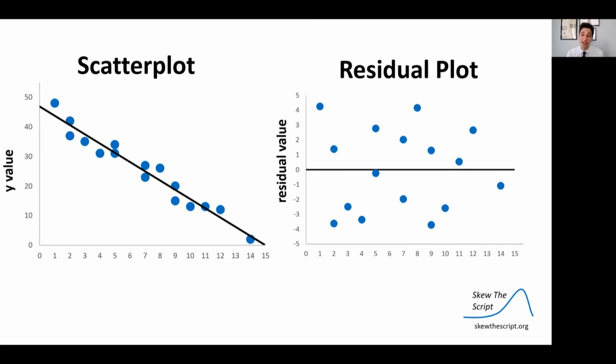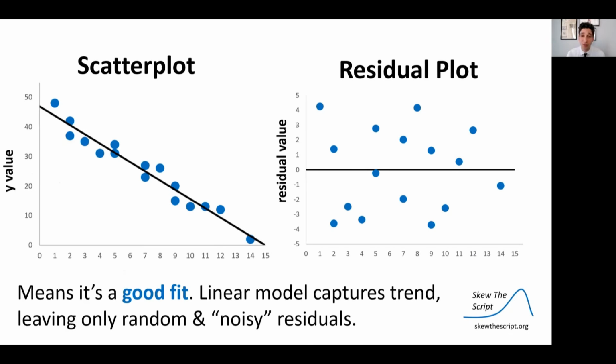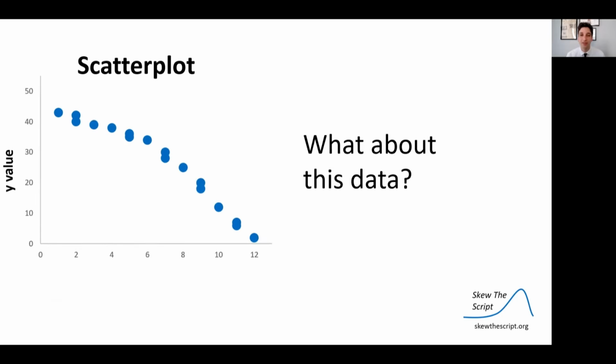Here's a scatter plot. Here's a visualization of the residuals in the residual plot. And you'll note that this looks like it's a good fit because the linear model captures the trend. There's only random noise left in the residual plot. There's no real pattern there. So this is a good indication that a linear fit is pretty good.